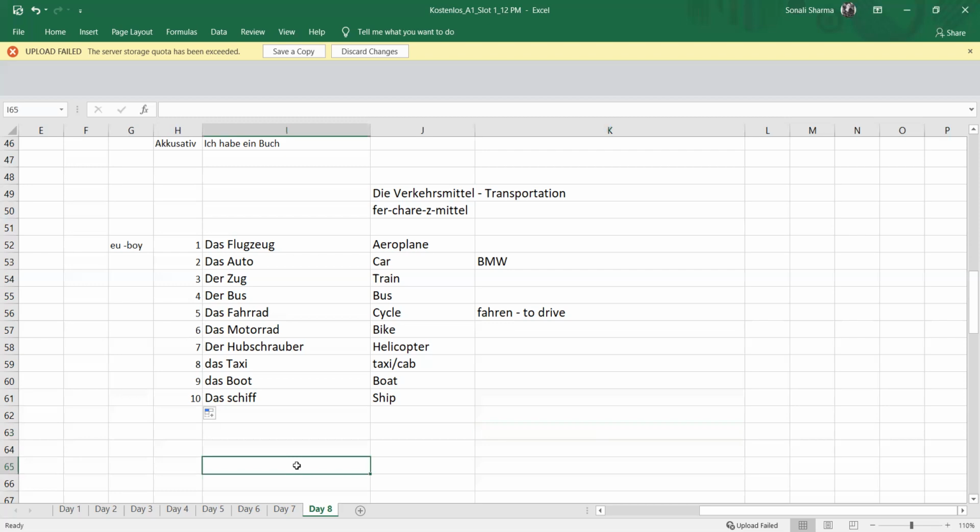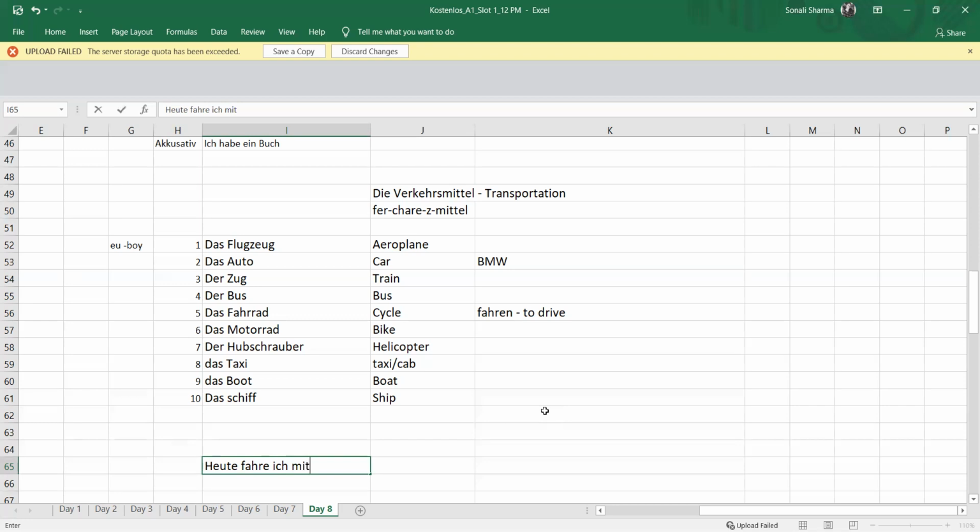If I say I will travel with the bus today, I will start my answer with today. So heute is today, and then comes the verb. Our verb is fahren, and with ich we have fahre. So heute fahre ich, and when I'm writing with the bus, I will be using the preposition mit,